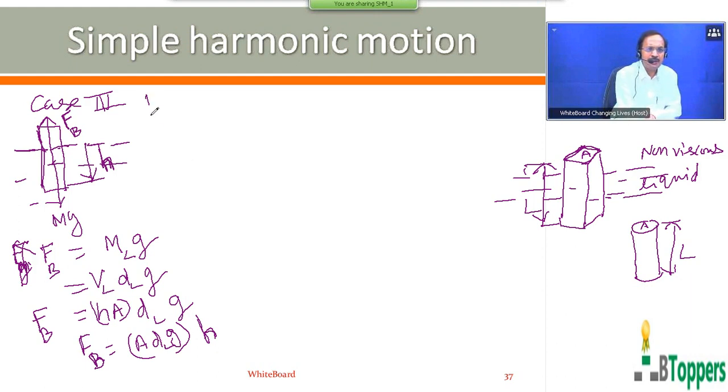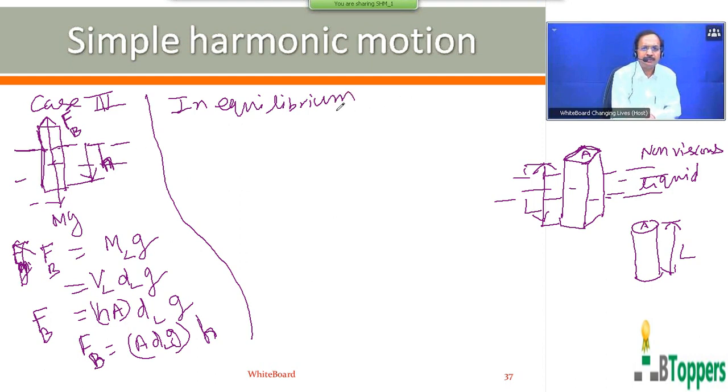So when the block is floating in equilibrium inside the liquid, the net force on the block must be 0. That means the magnitude of the force of buoyancy is balanced by the true weight of the block. That is F_B equal to mg.